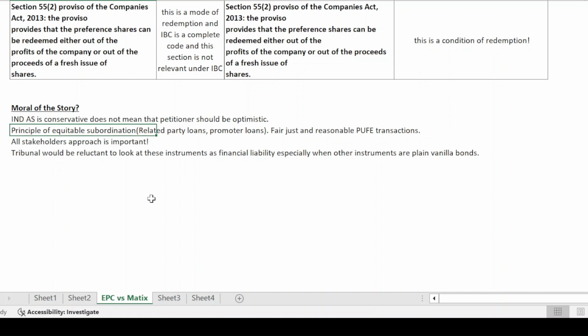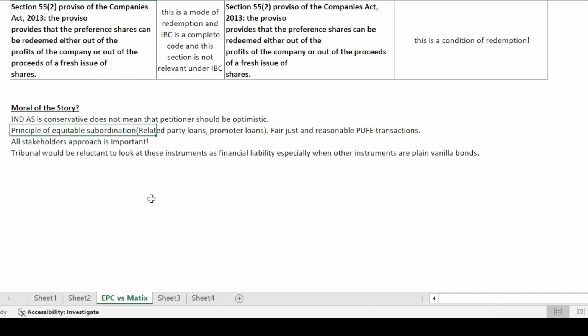So the approach of Ind AS is different, it is for accounting purposes, and it can only help in substantiating the substance of the transaction. But as far as the treatment of that particular transaction is concerned, the principles of equitable subordination will come in, and an all stakeholder approach would be relevant. For example, when we are accounting a particular transaction as per the Indian accounting standards, we do not look at other transactions. If an entity has issued a compound financial instrument, it doesn't matter if the entity has issued plain vanilla bonds to some other stakeholder, as far as accounting as per Ind AS is concerned.